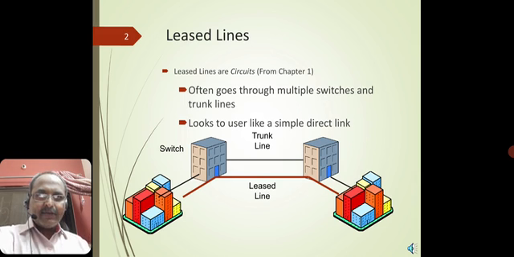So sometimes it is necessary to understand the basic definition of a leased line. A leased line often goes through multiple switches and trunk lines, and these trunk lines enable us to transmit data without any interruption. It looks to the user like a simple direct link.